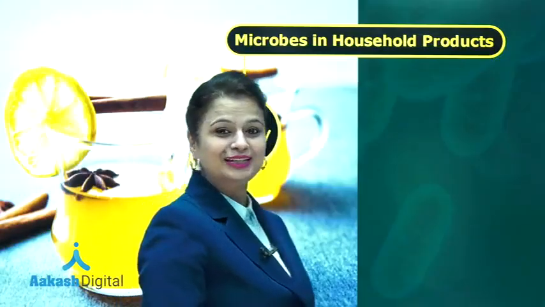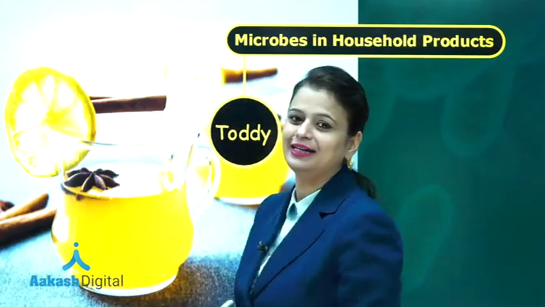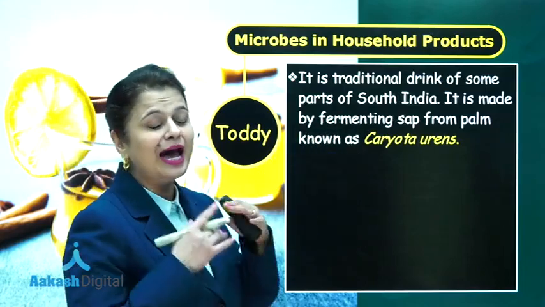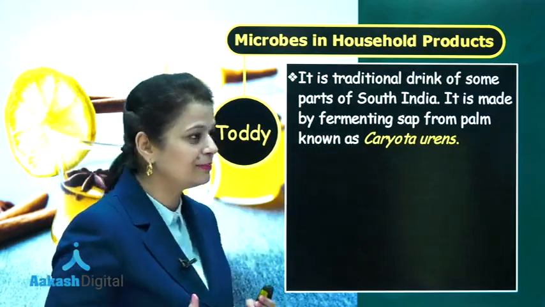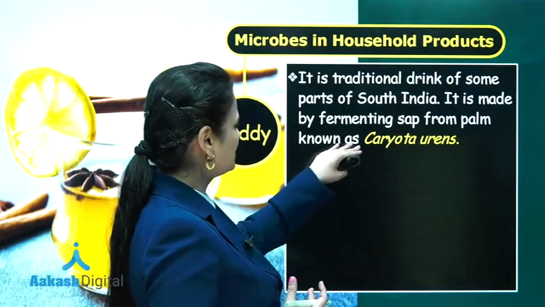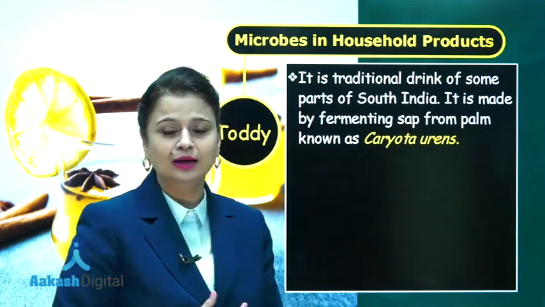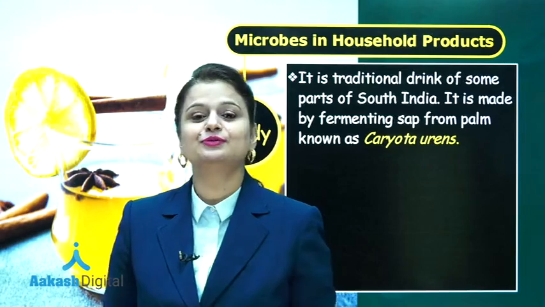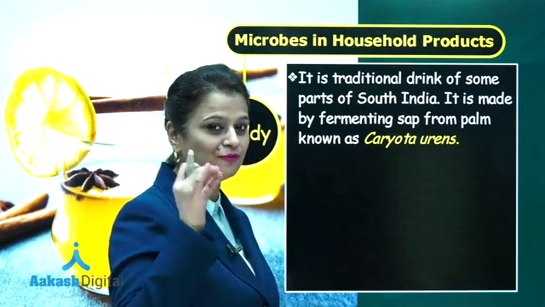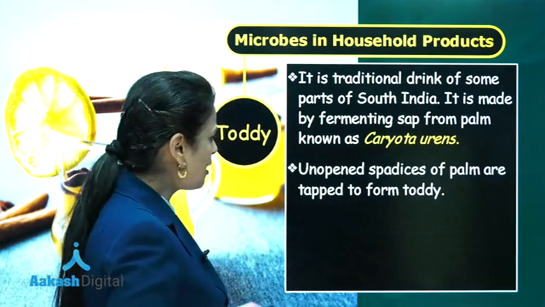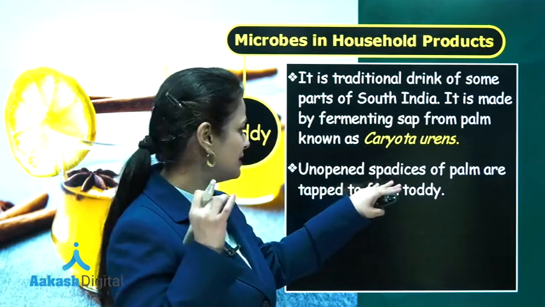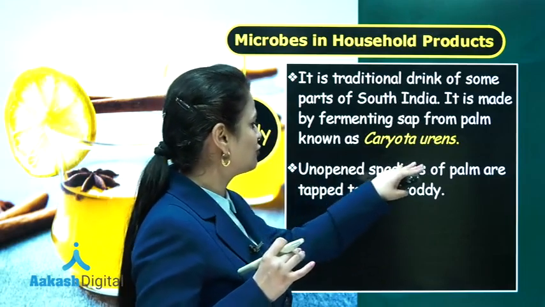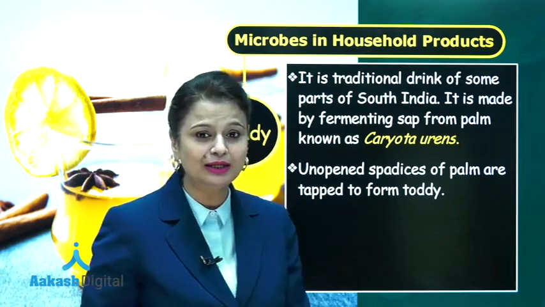Right? Toddy. Yes, this is an alcoholic drink. Yes, this is a traditional drink of some parts of South India, and it is made from the toddy palm. It is made from a palm, and the scientific name of this palm is Caryota urens. Now, from which part of the palm is it formed? From stem, leaves, roots? No, it is formed from inflorescence, and that inflorescence is spadix. So, it is formed from the unopened spadix, that is the inflorescence of the palm, after tapping. Unopened spadix of palm is tapped to form toddy.